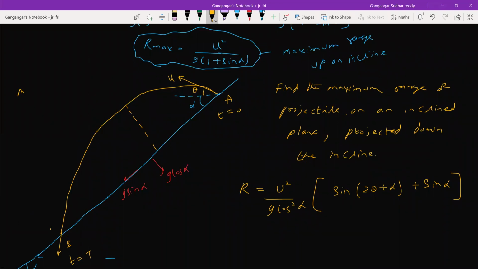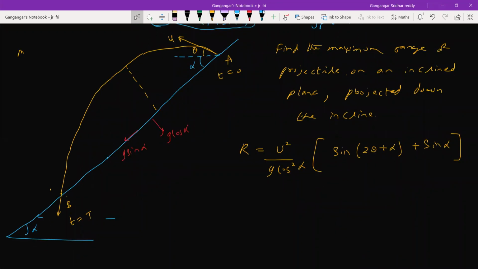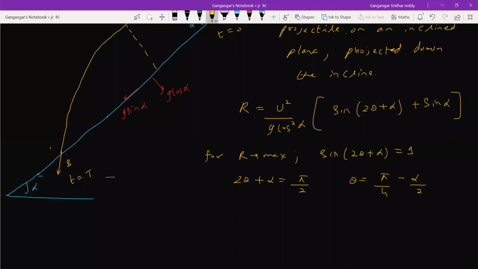Similarly like what we did earlier, the same similar approach is what I'm going to develop here. So when this range will be maximum, for R to be maximum, sine of 2 theta plus alpha should be equal to 1, or 2 theta plus alpha should be equal to pi by 2. So theta should be equal to pi by 4 minus alpha by 2. Substitute this and solve it. We'll get the maximum range.